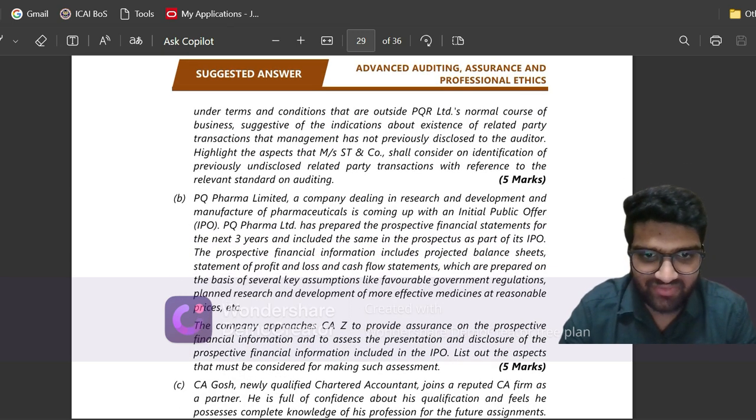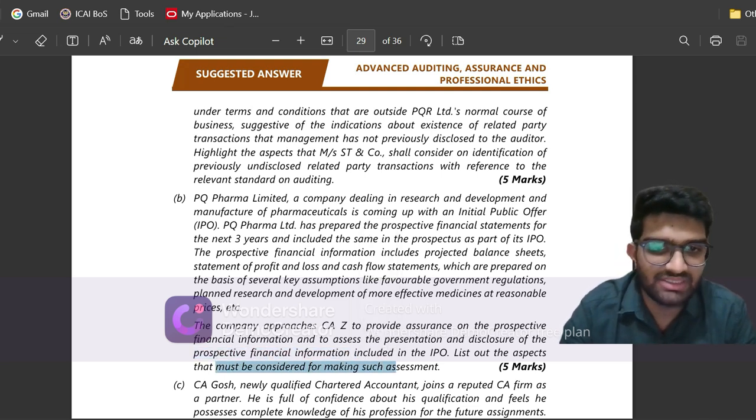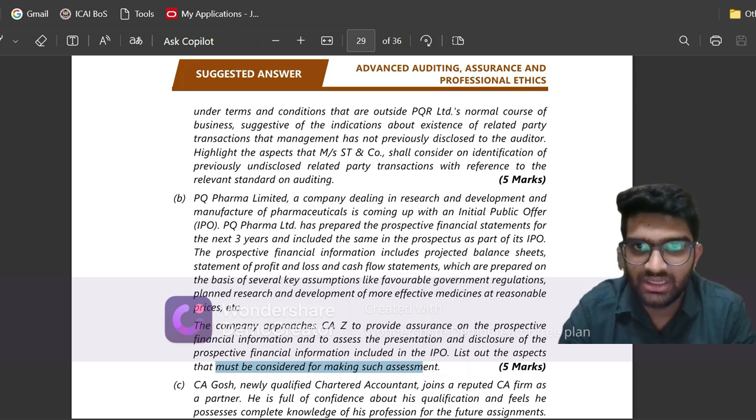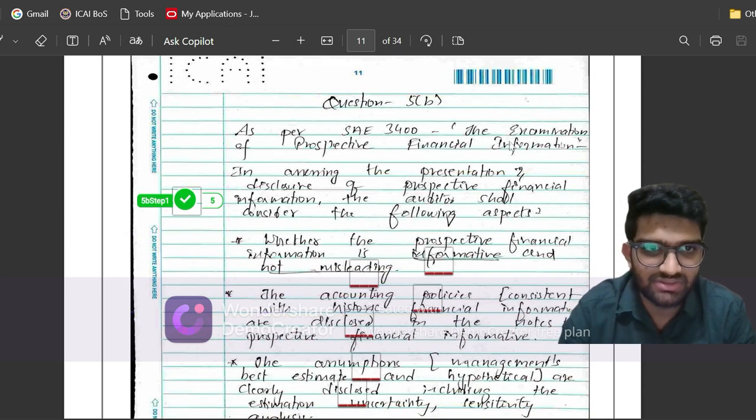So question 5b is regarding presentation and disclosure of prospective financial information. So it is from SA 3400. What are the factors that are to be considered for making such assessment? A 5-star question. Now let us see what I have written. So I have given the reference of SA 3400, examination of prospective financial information.